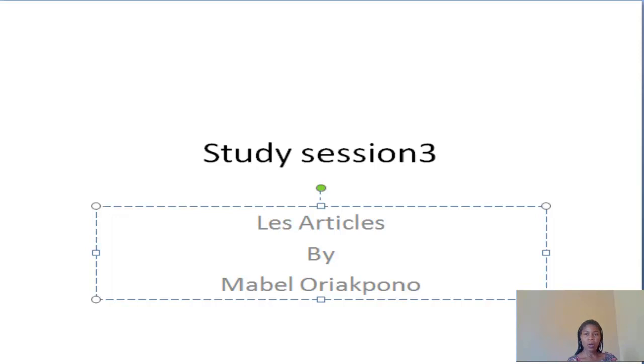Now, un calendrier means a calendar or calendar. Like I told you, every noun in French must carry an article. That is how you know if the noun is masculine or feminine. So the article tells you the gender of the noun.